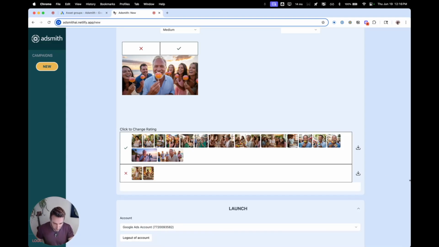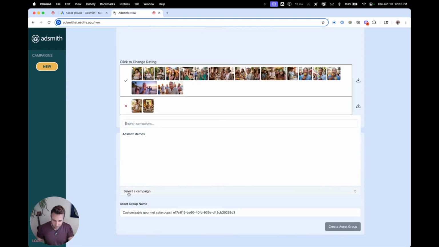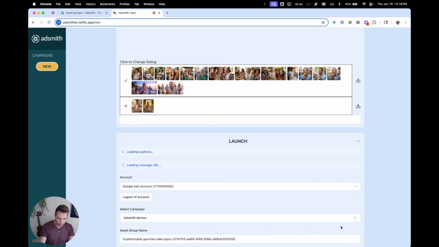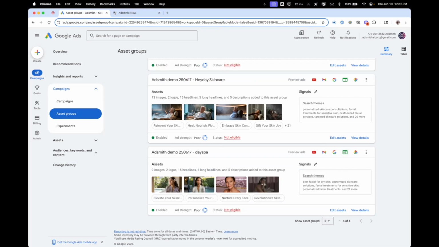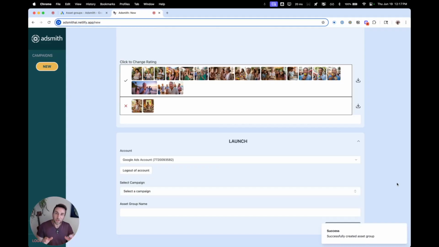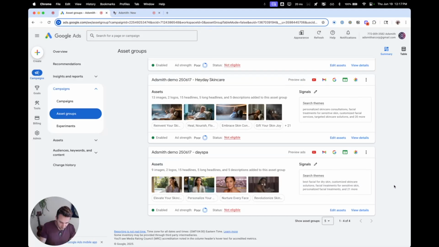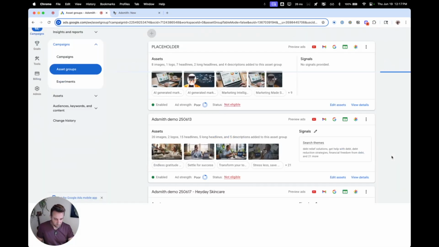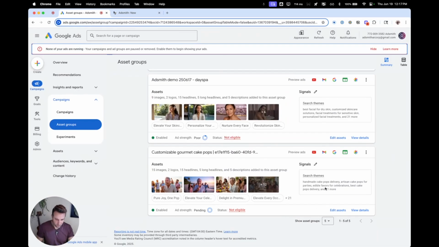So now I want to show you that we're going to publish it. This is just to our demo campaign. And as I create the asset group, we're going to go over and show you in this demo campaign, Adsmith demos, we have 4 there right now. Great, so we just made the asset group. Let's go over here and we're going to refresh and show that we went from 4 to 5. Here we go. Here's the one we just made.